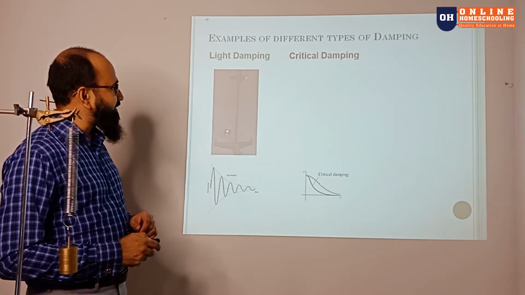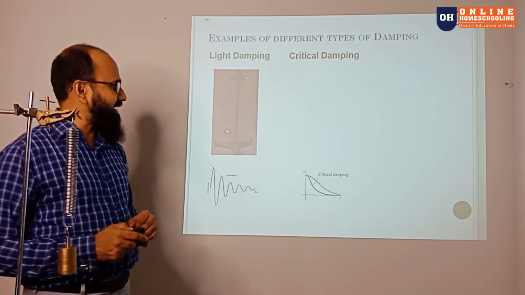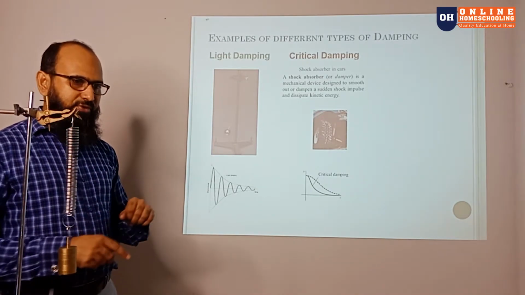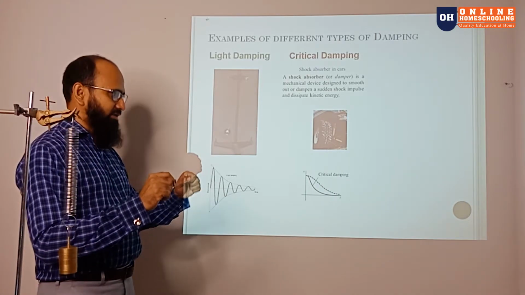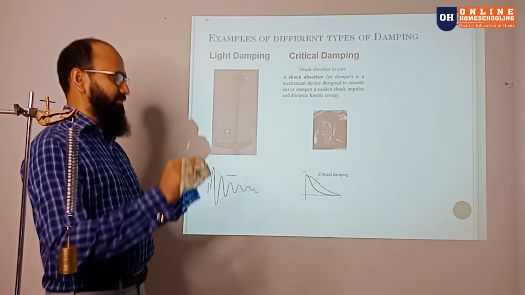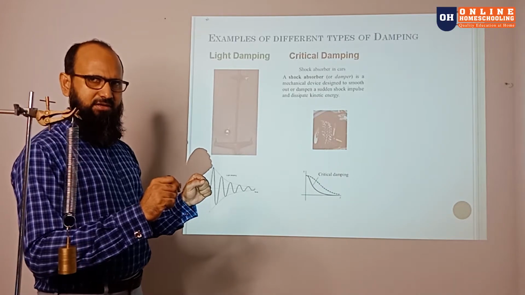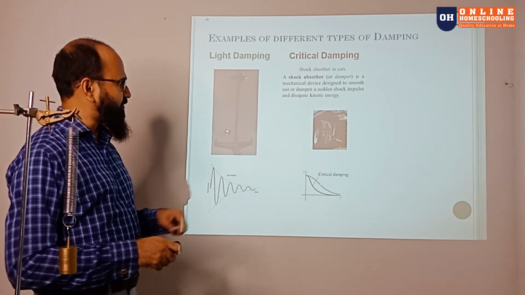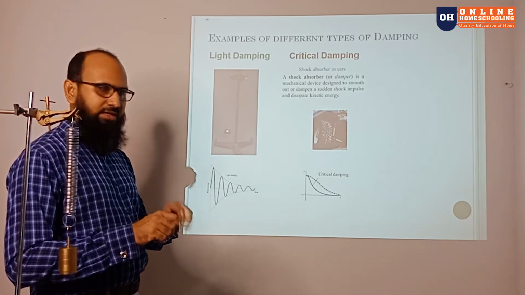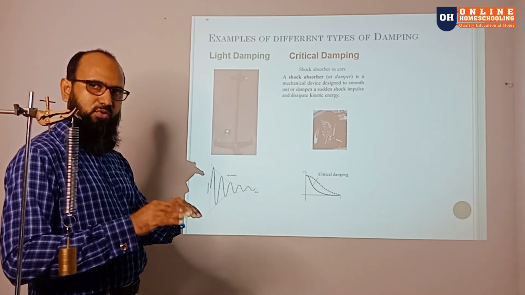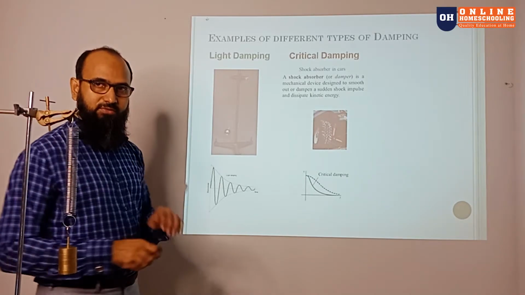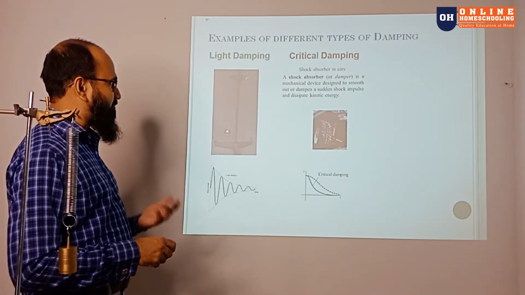So we can go with critical damping. Critical damping is like a car shock absorber. Because if you ride in a car and it is going down the road, there is bumping happening. And if it starts bumping, you don't like that car. It should be smooth, so you need some shock absorber. When it bumps, it comes to rest immediately, so you don't feel the bumping in the road. If you have a good shock absorber in your car, you will get less bumping. So that will be a better car.